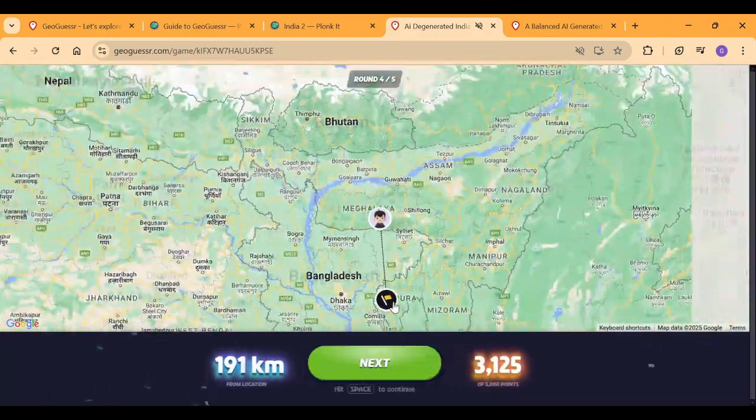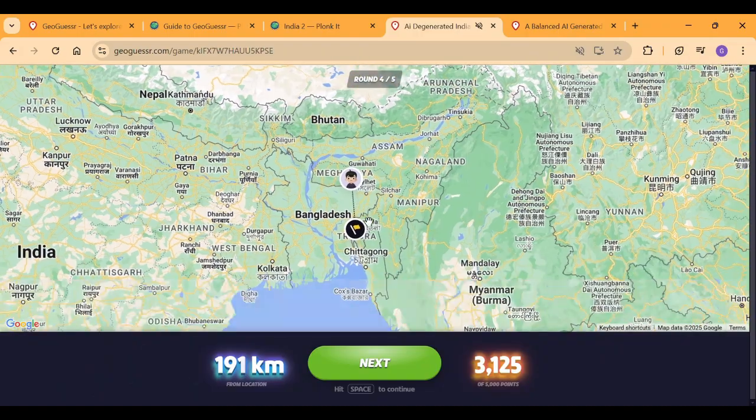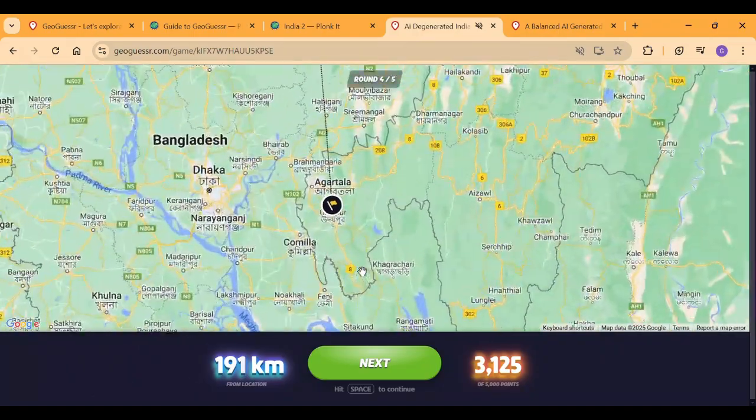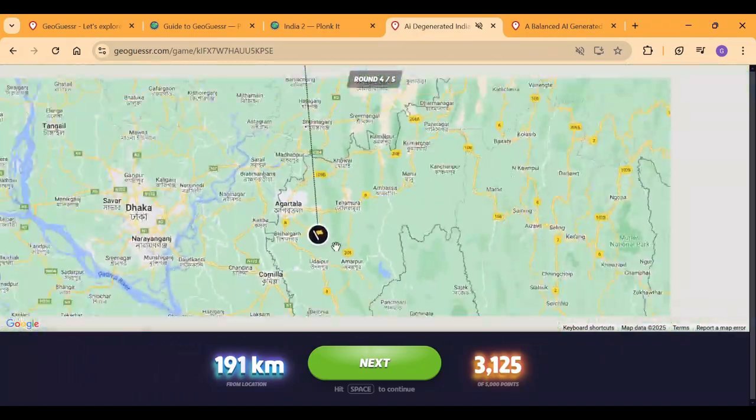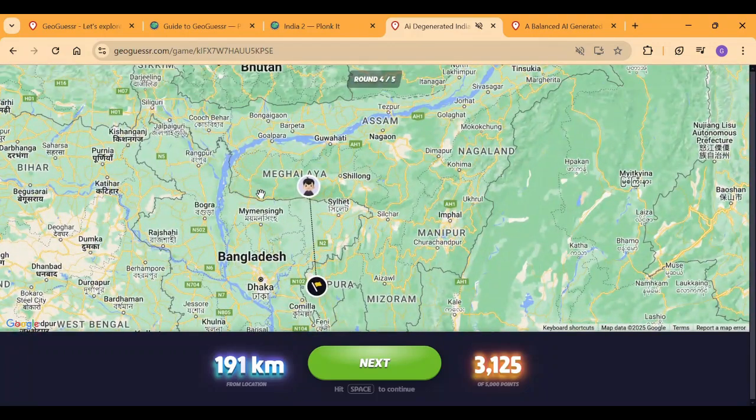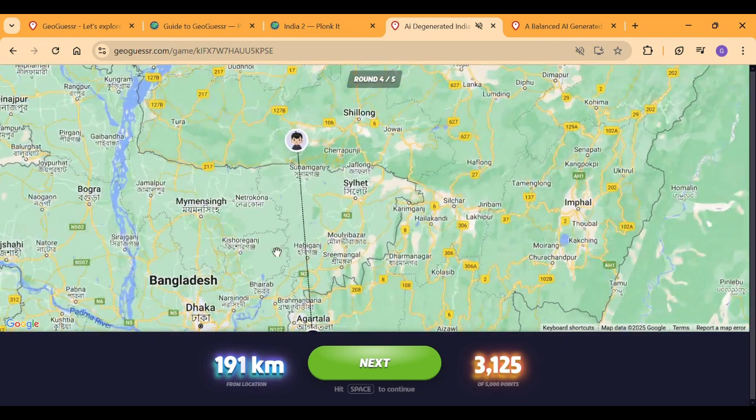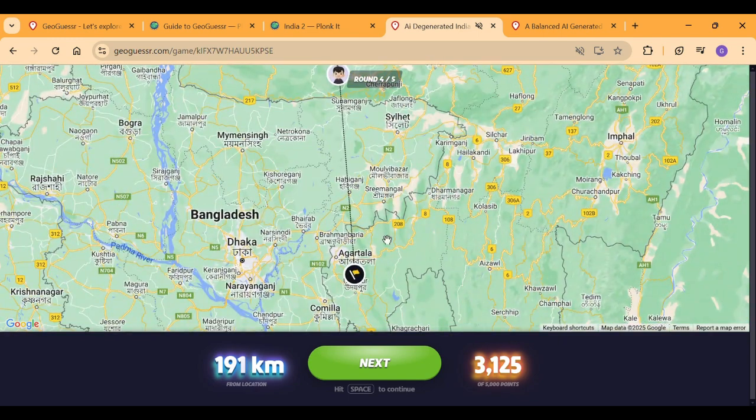Whoa! I did not expect it to be east, but it's actually east. Okay. So, it was Tripura. The reason why I went to Meghalaya was because there were a lot of Christians in Meghalaya, so that's why I thought the church was probably going to be a Meghalaya thing. But it's apparently Tripura. And that's not a big problem. They're only separated by Bangladesh. The Sylhet province of Bangladesh.